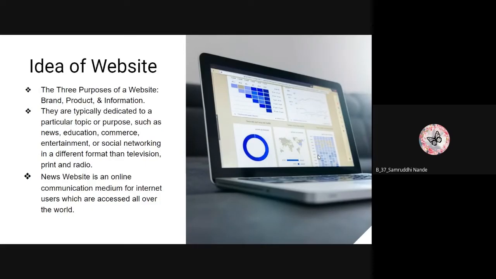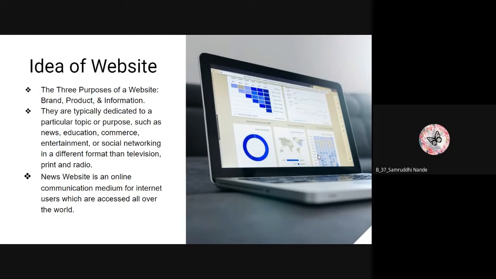So commencing from idea of website, we will see what is a website. A website provides a quick and easy way of communicating information. The three main purposes of website are brand, product and information. They are typically dedicated to a particular topic. We had chosen to design and develop a news website. It is a medium accessed worldwide for exchanging information and insights about latest happenings.